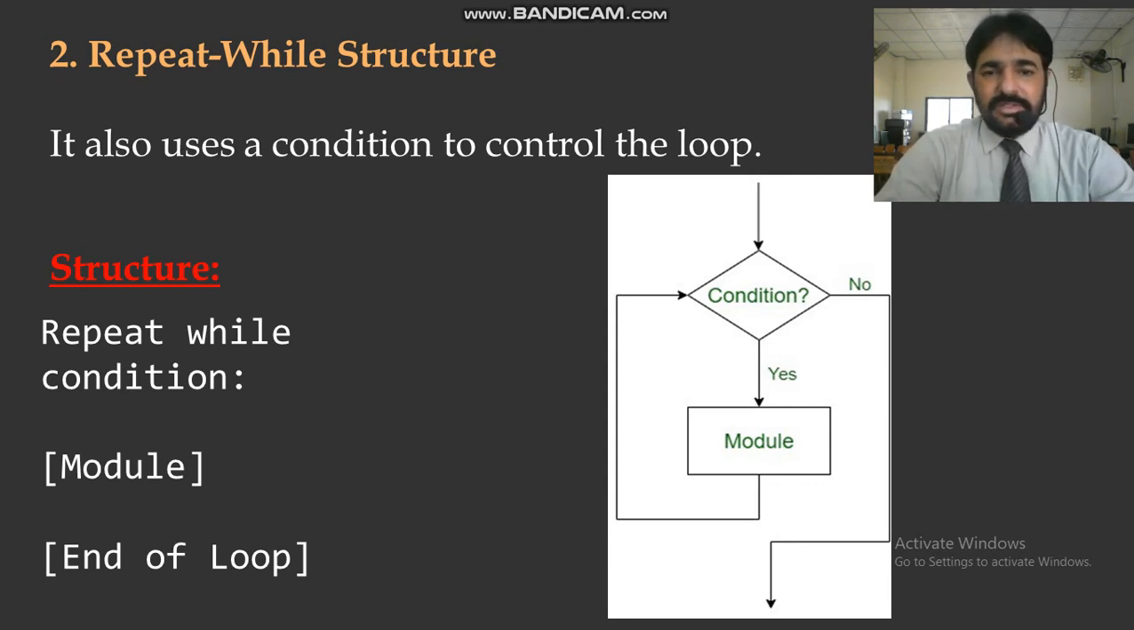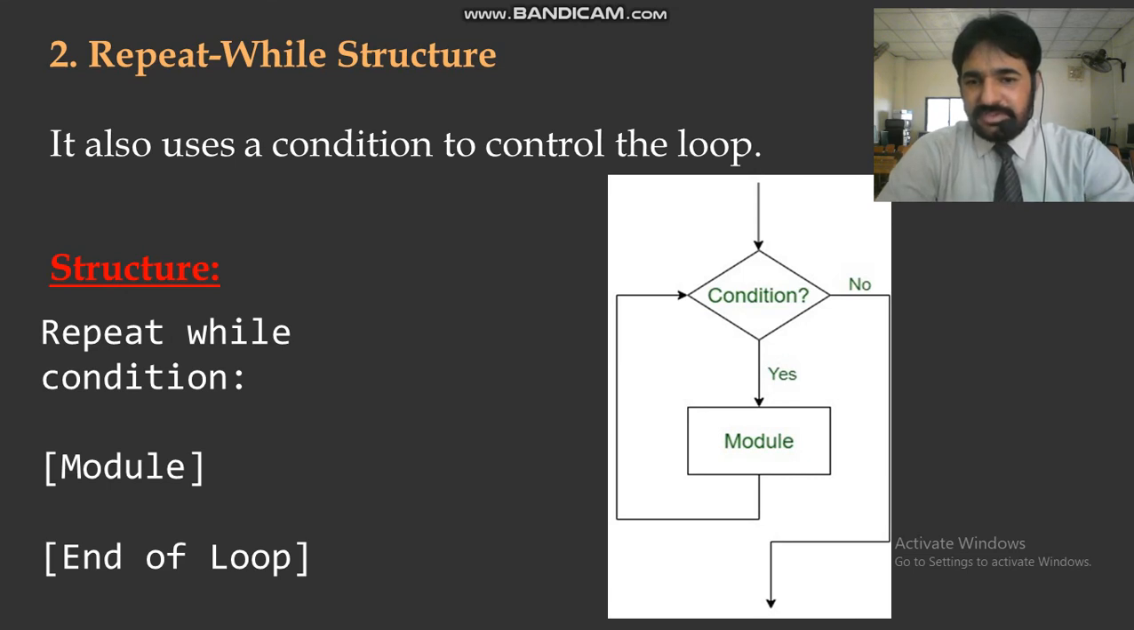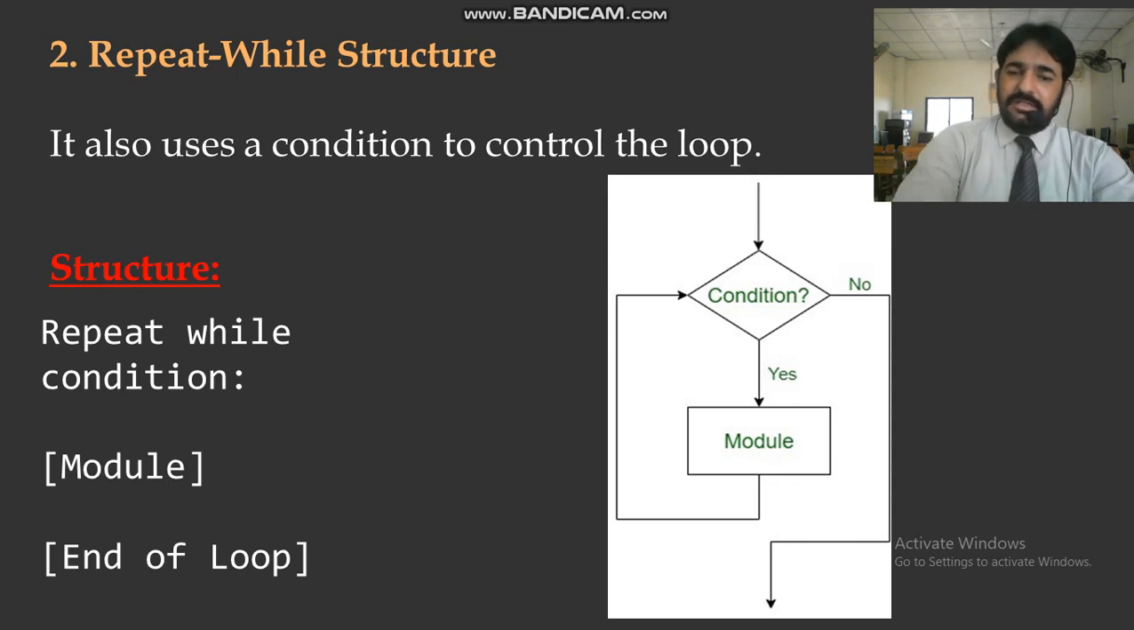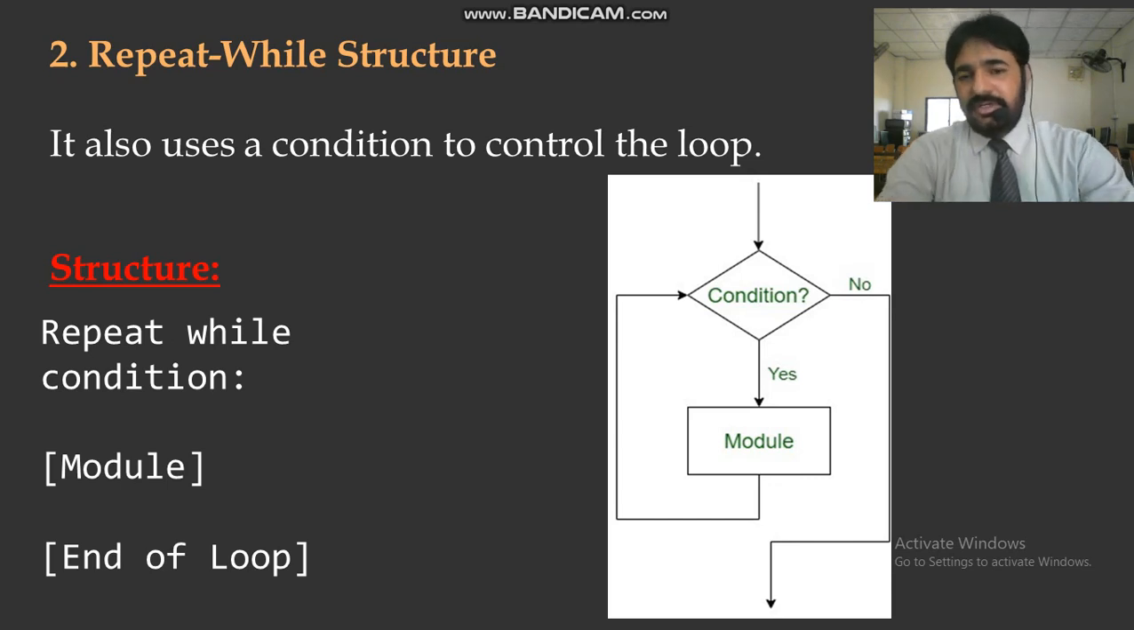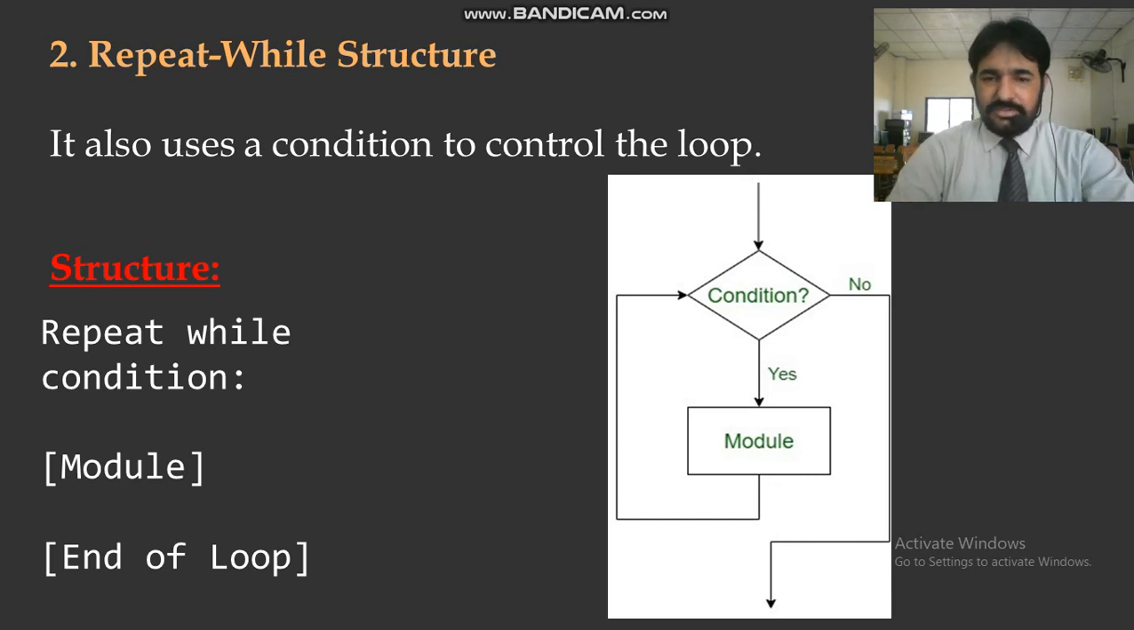This condition also controls the loops. Repeat while condition, and end of loop. You have to repeat because you are specifying the condition, and then the module will execute. In coming chapters we will discuss their proper working. In the example on the flowchart, if the condition is true, then execute the module, and go again and again until your condition goes false. So this is the repeat structure.